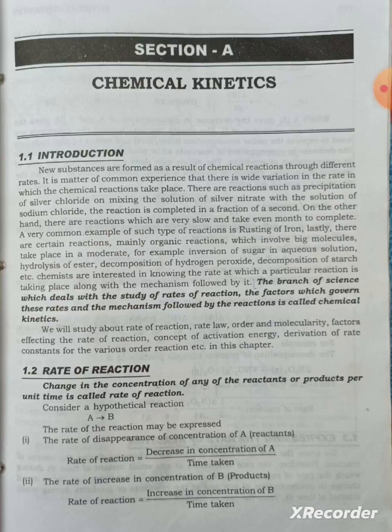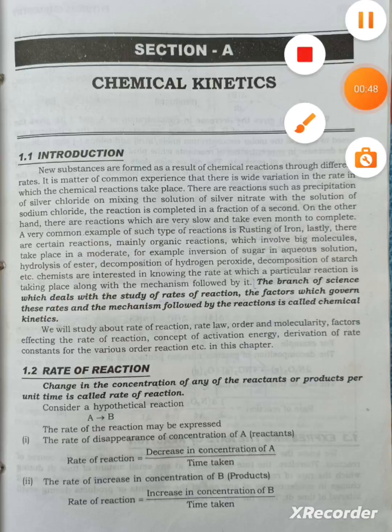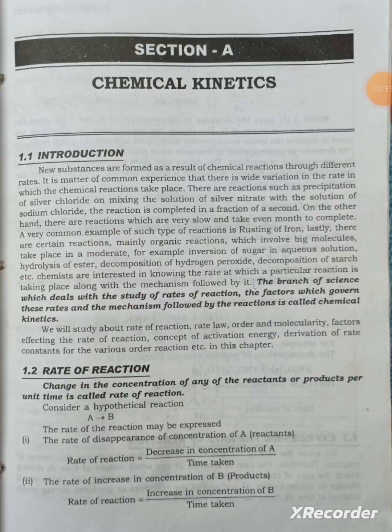solution of sodium chloride. The reaction is completed in a fraction of a second. On the other hand, there are reactions which are very slow and take even years to complete. A very common example of such type of reaction is rusting of iron. Lastly, there are certain reactions, mainly organic reactions, which involve big molecules and take place at a moderate rate, for example, inversion of sugar in aqueous solution, hydrolysis of ester, decomposition of hydrogen peroxide,